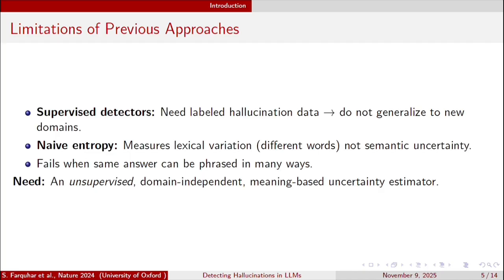So what do we actually need? One method which is unsupervised, which should be domain independent, and which is a meaning-based, not a word-based, uncertainty estimator.